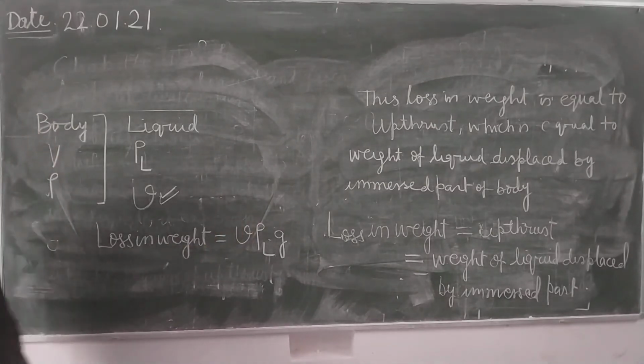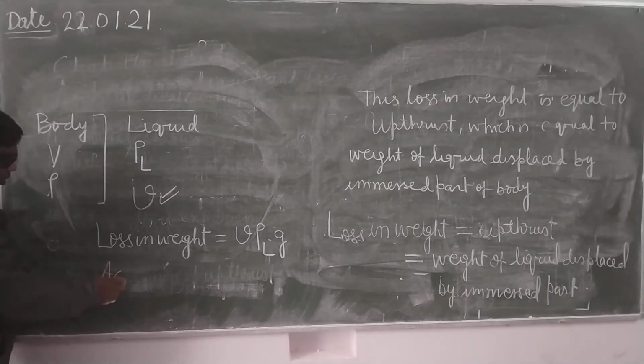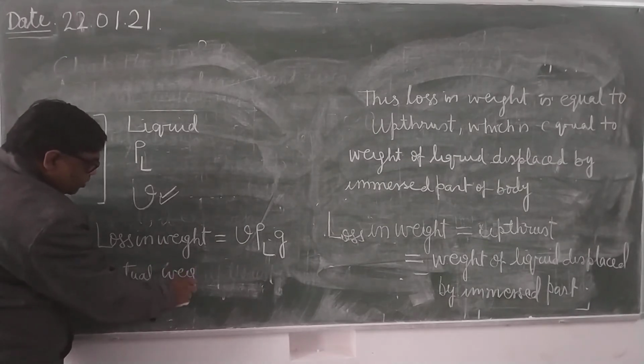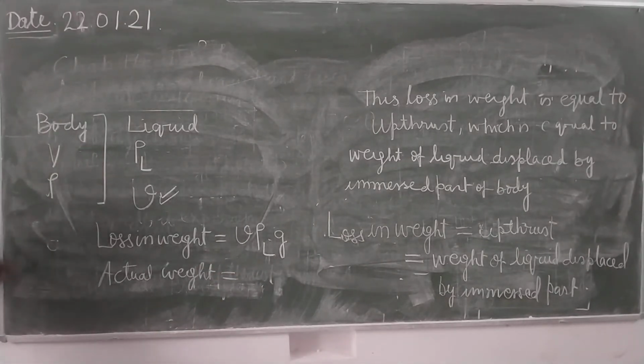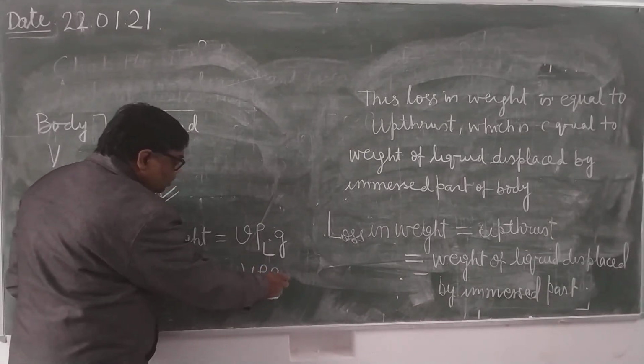It's clear. What is the actual weight? Actual weight of body will be equal to V into rho multiplied by g.